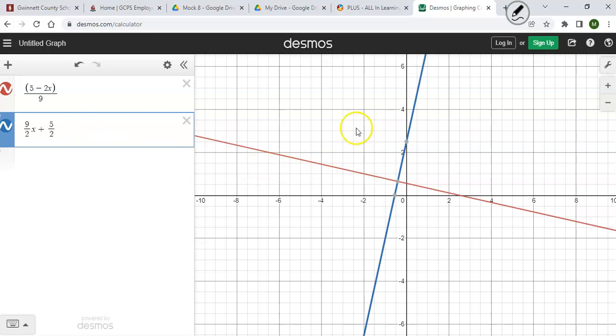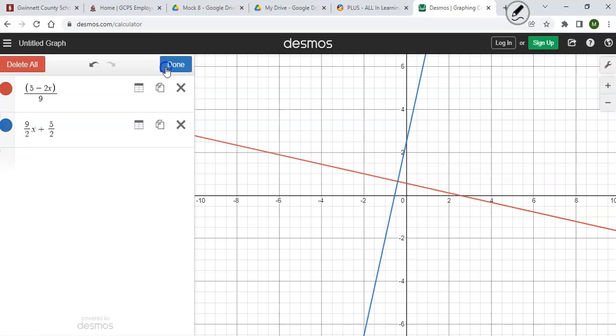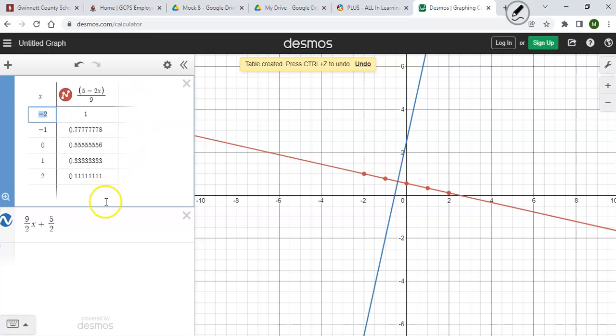Okay. So we could just choose some points here. At 0, we have 2.5, which means at 2.5, we should be at 0, right? Yep. So those look like they are inverses of each other right there. So when I look at a function like this, if I want to do it graphically, then I can actually go up here and I can look at my tables, right?